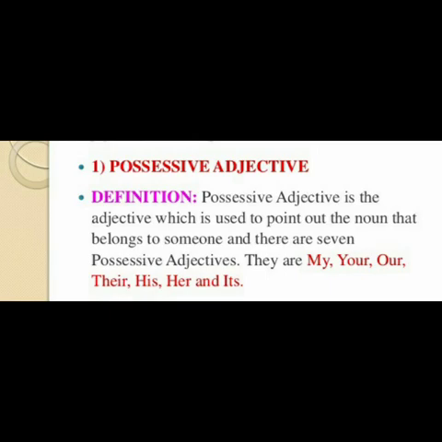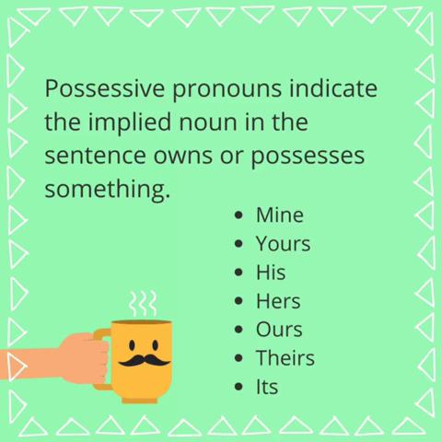Then comes the possessive pronoun. Now this is different. What is a pronoun? Which replaces a noun. So possessive pronouns are, for example, mine, yours, his, hers, its, ours, theirs, and they are all without an apostrophe. Apostrophe means आपको उसके ऊपर comma नहीं लगाना.